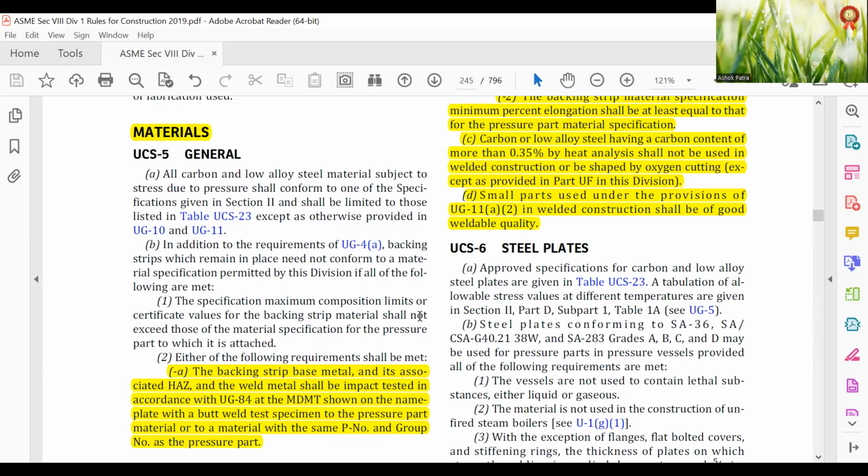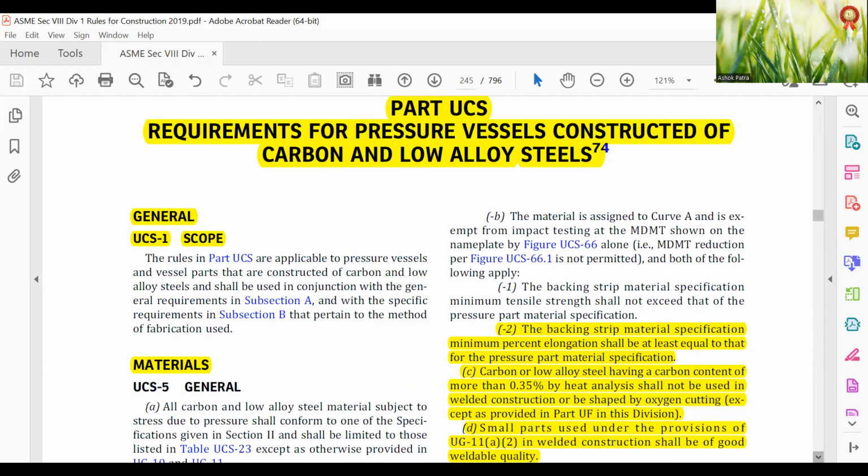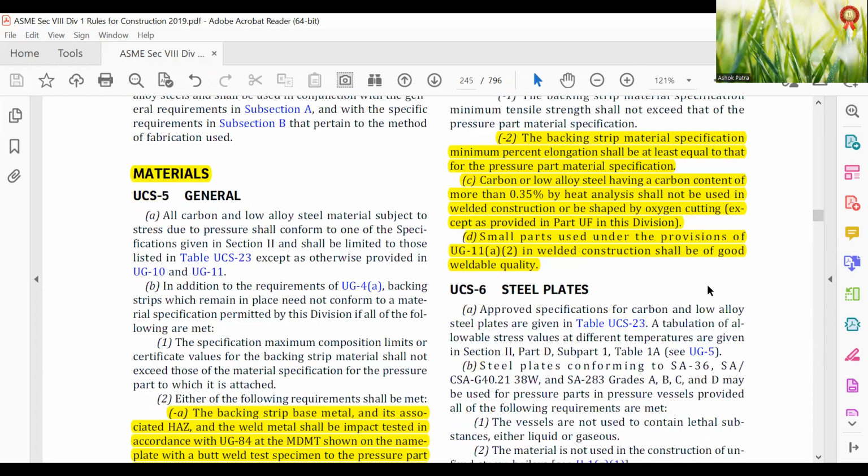The specification maximum composition limits or certificate values for the backing strip material shall not exceed those of the material specification for the pressure part to which it is attached. Backing strip base metal and the associated heat-affected zones and the weld metal shall be impact tested in accordance with UG-84. The MDMT is shown on the nameplate, with the butt weld test specimen to be pressure part material or a material with the same P number and group number as the pressure part. The backing strip material specification minimum percentage elongation shall be at least equal to that of the pressure part material specification.